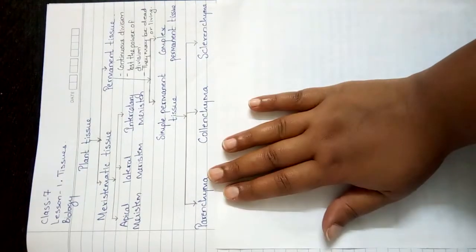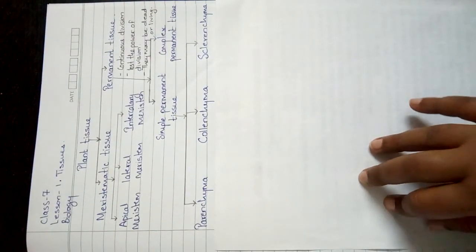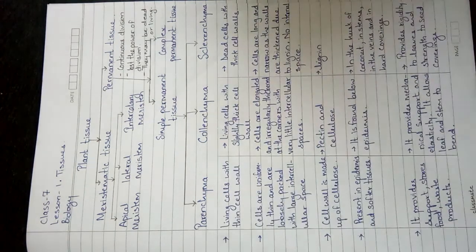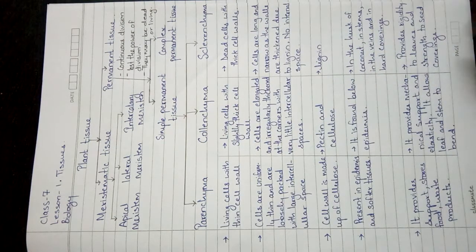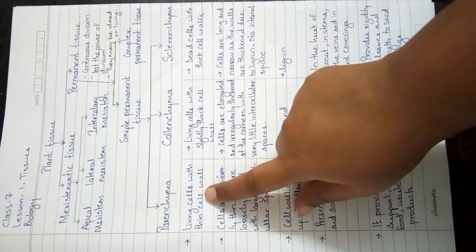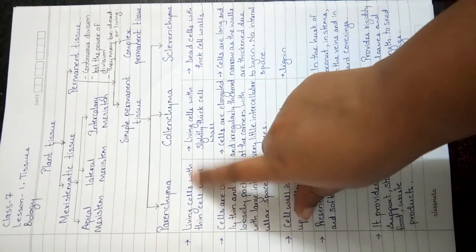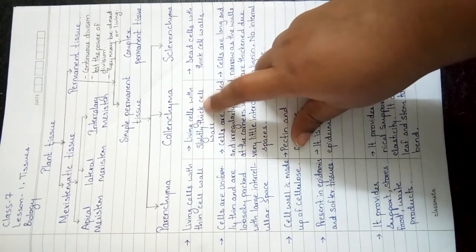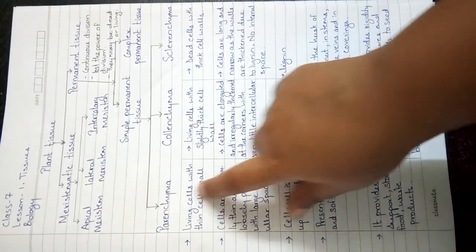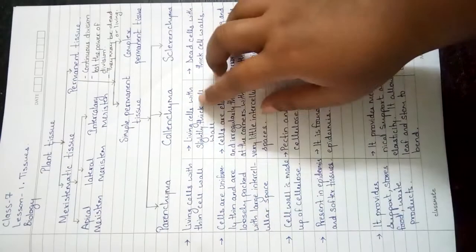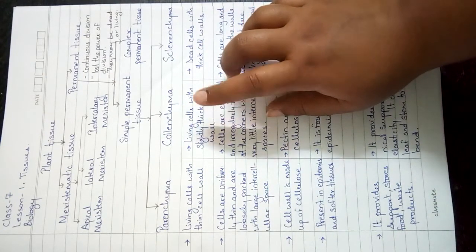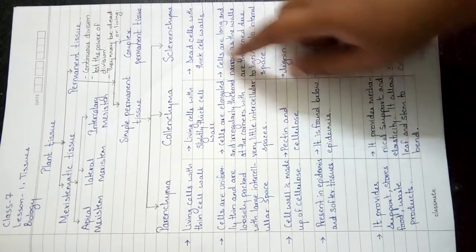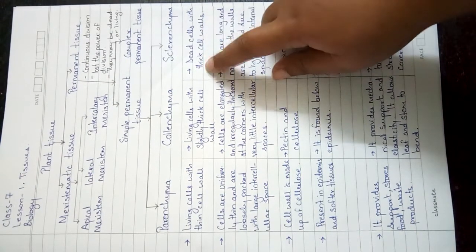So now coming to parenchyma. Now first one is parenchyma. This is the most abundant type of tissue or cells found in the plant. Okay, so living cells with thin wall. These are parenchyma, living cells with thin cell wall. Collenchyma, living cells with slightly thick cell wall. Parenchyma, the cell wall is thin. Next one, they have thick cell wall. This is because of the pectin and cellulose. We'll learn about it. Sclerenchyma, these are dead cells with thick cell walls.